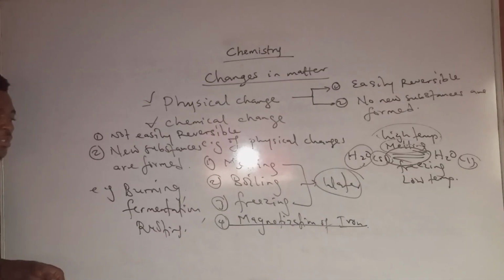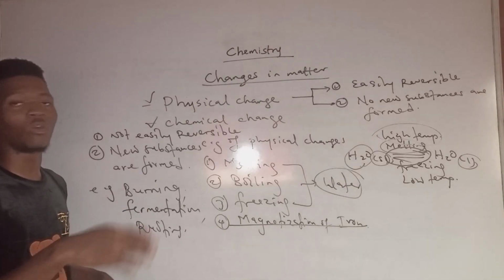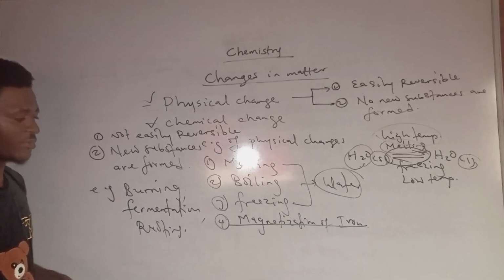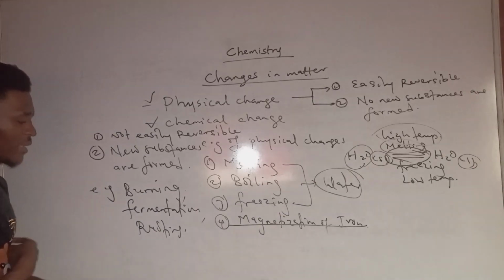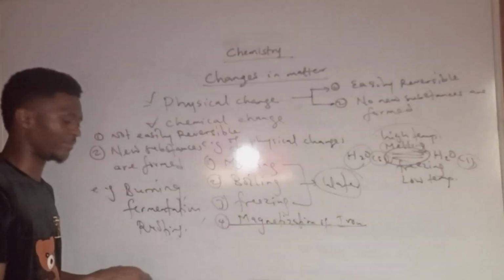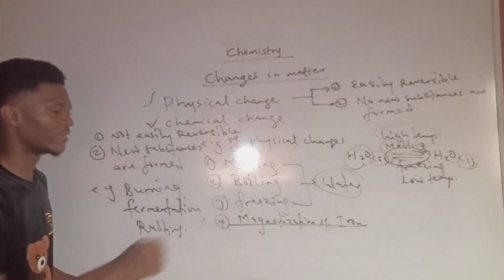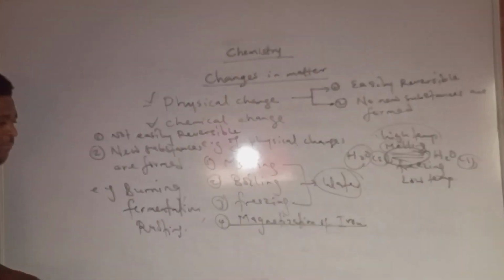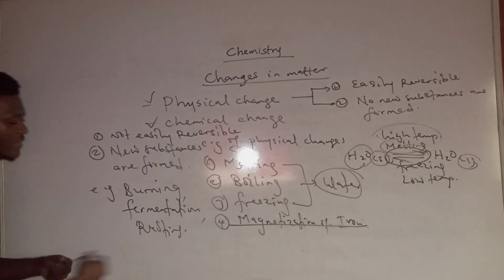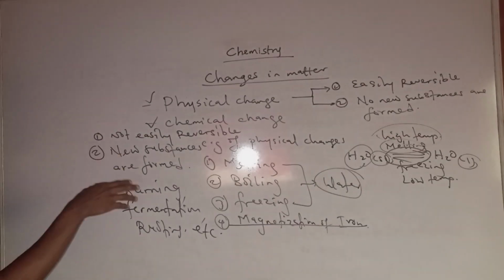So that's one thing you should know. Rusting is peculiar to iron, while corrosion can occur in virtually many metals. I can define rusting as a kind of corrosion that occurs in iron. Don't forget.